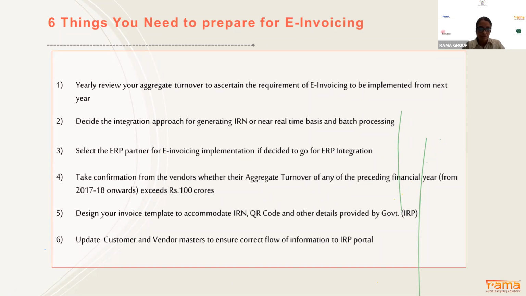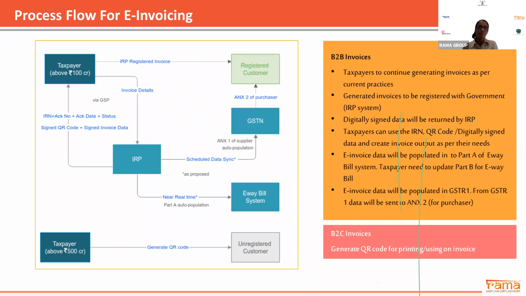Okay. So now I will take you through the process flow of e-invoicing, how this e-invoicing will work. Here I have taken a taxpayer whose turnover is more than 100 crores. He is supposed to send all the invoice details like the GST number, invoice date, description of goods, and then that information will be transferred to the IRP, that is Invoice Registration Portal.